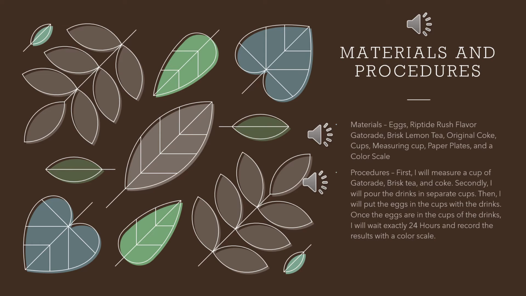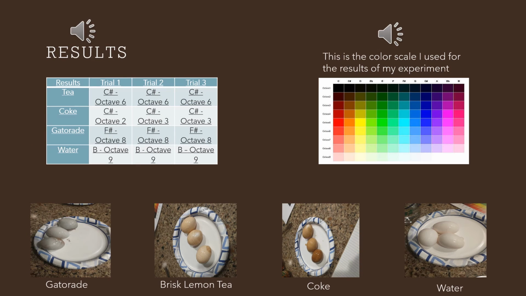Secondly, I will pour the drinks in separate cups. Then I will put the eggs in the cups with the drinks. Once the eggs are in the cups with the drinks, I will wait exactly 24 hours and record the results with the color scale. These are all the results from our project.